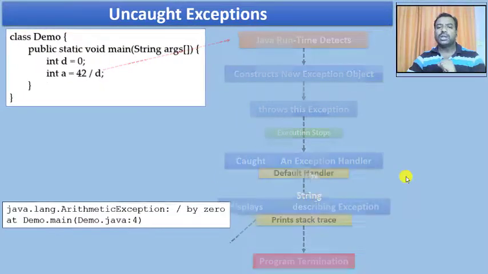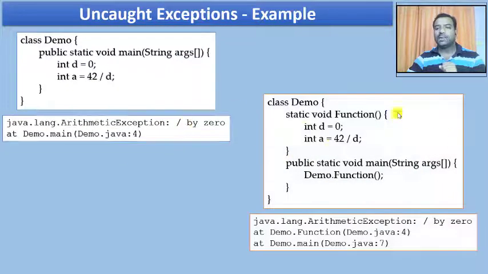Now just look at one more example. I'm going to have class demo. Whatever instructions I add here, I'm going to put into a separate function, and the main function will call that function. So these two statements I am putting in a function, and I'm making this function call inside the main function. Now when I execute this, the same process I just explained is going to happen. But now look at the stack trace.